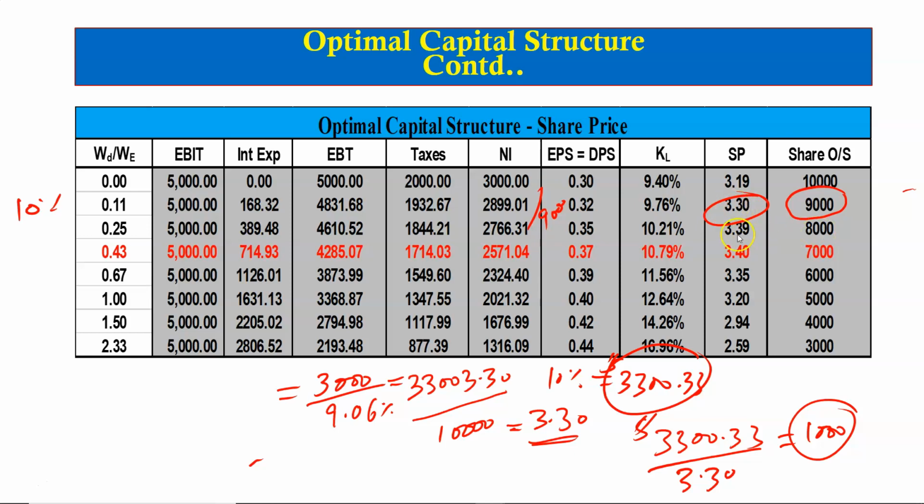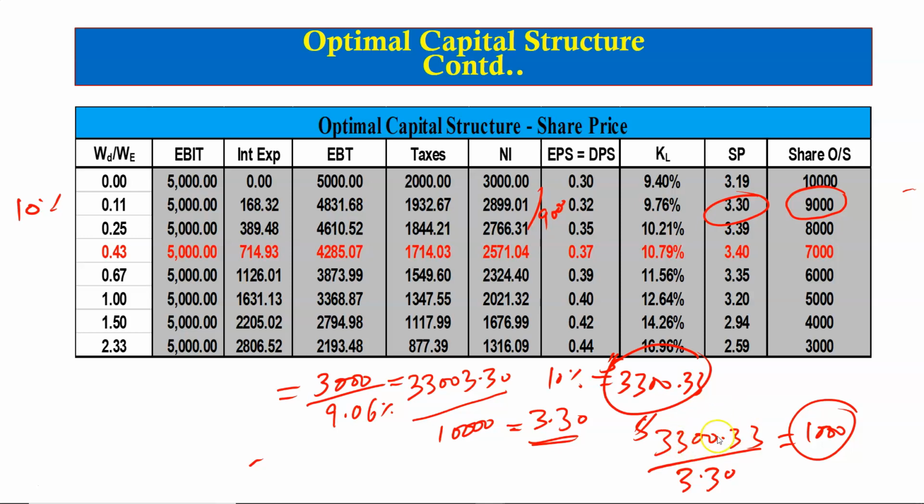The remaining calculations will follow the same procedure. So you calculate the value of the firm and then calculate the price per share dividing the value of the firm by the number of shares, and then determine how many shares can be repurchased. So for example, here in this case, the borrowing is equal to 20% of the value of the firm.